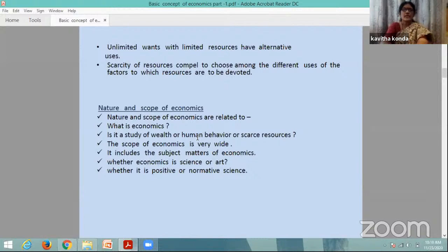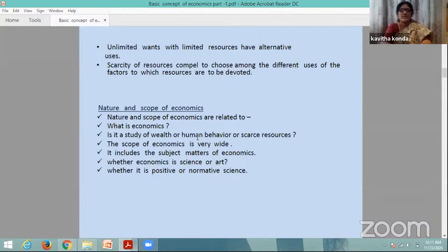That's why the scarcity of resources compels us to choose among the different uses of the factors to which resources are to be devoted. If it is agriculture, they have to use those resources optimally, and what he chooses must increase his growth and development. Whether it is industries or other sectors, he has to devote those resources, which means you have to choose.